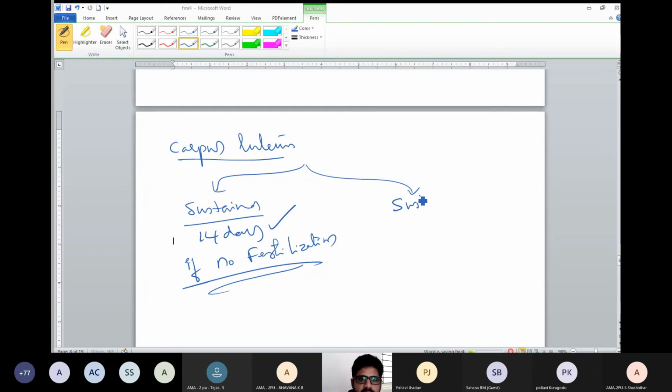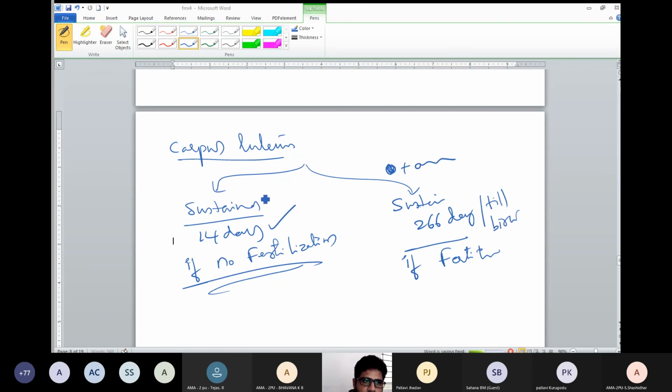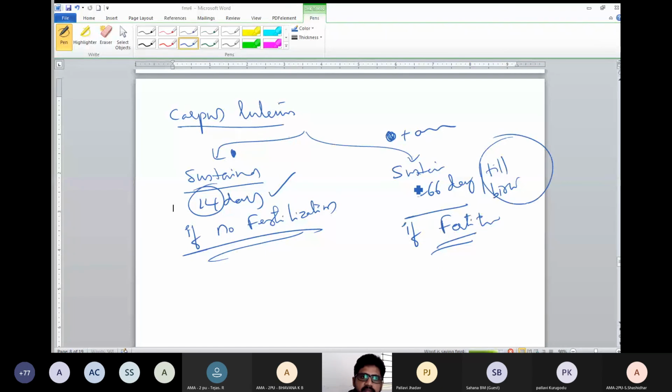But it sustains 266 days, till birth, if there is fertilization. Fertilization means secondary oocyte plus sperm. Here it is only the secondary oocyte without sperm, 14 days. With sperm, it will be fertilized and the corpus luteum can be sustained till birth.